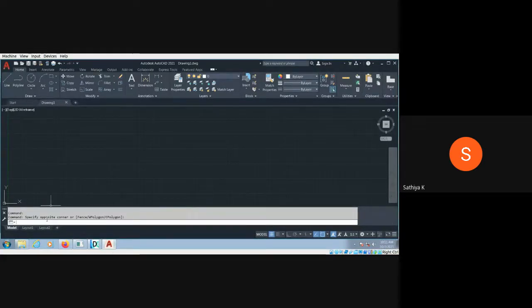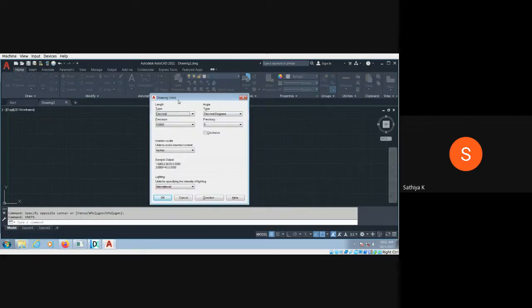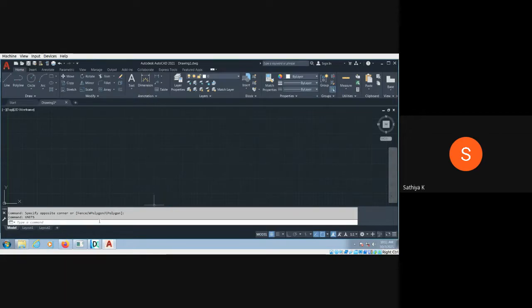You have to set the units, limits, and use the zoom all command. Okay. For the units you have to do two things. One is you have to set the millimeter, then precision. I can set 0.0. This is called one precision. Okay, I'll give it. Then limits.